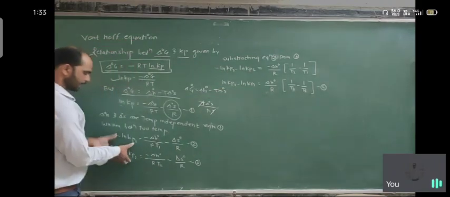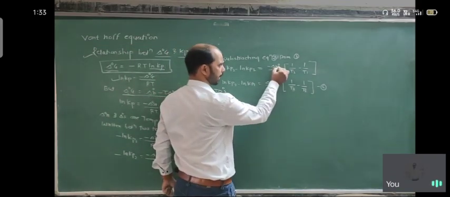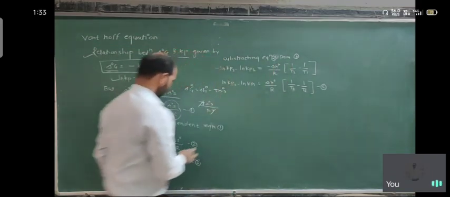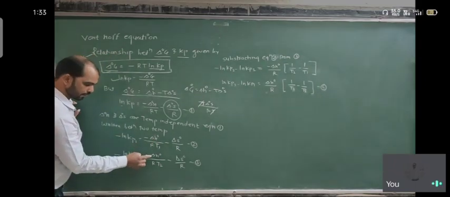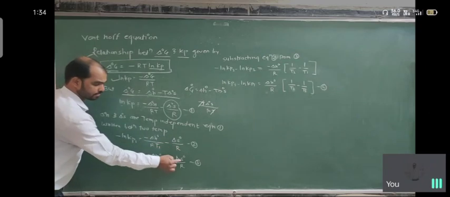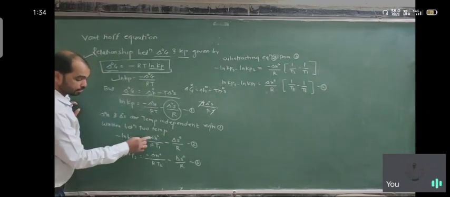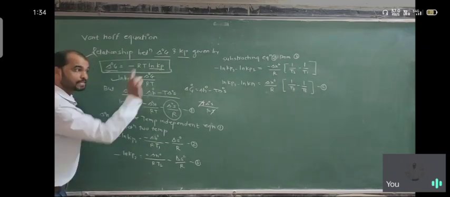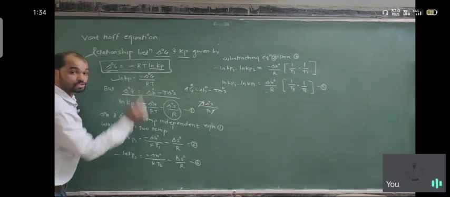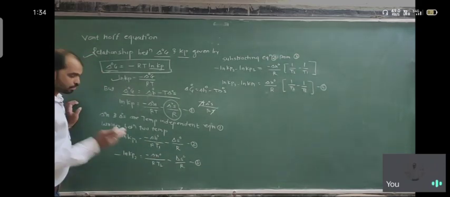On the other side, delta H naught upon R is the same value in both, because it is temperature independent, so it remains constant. The entropy term is also temperature independent, so it cancels out.